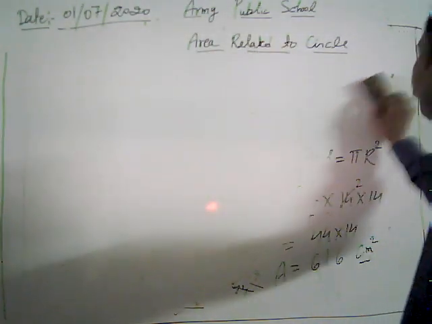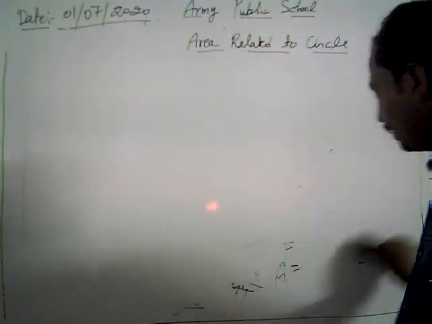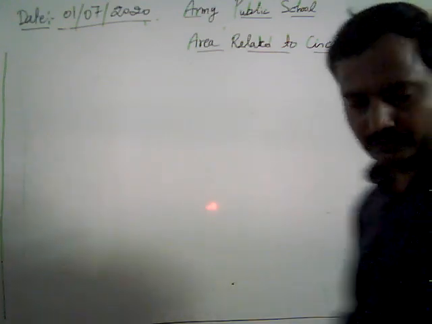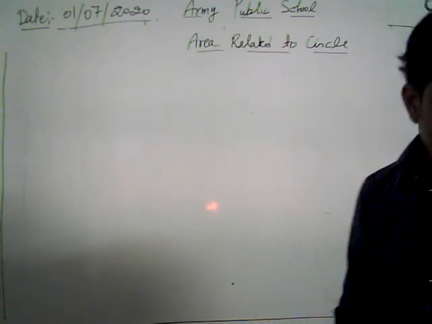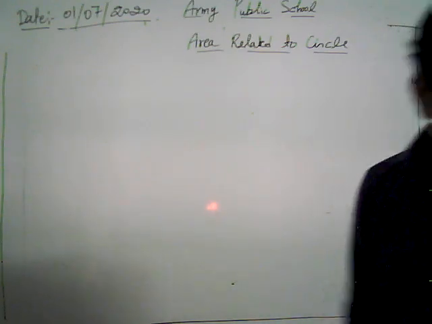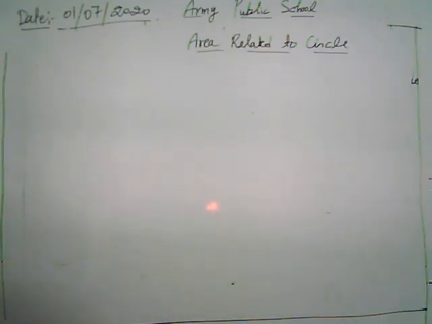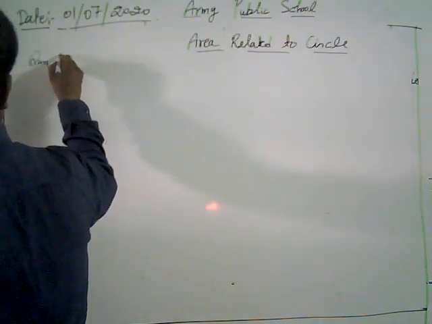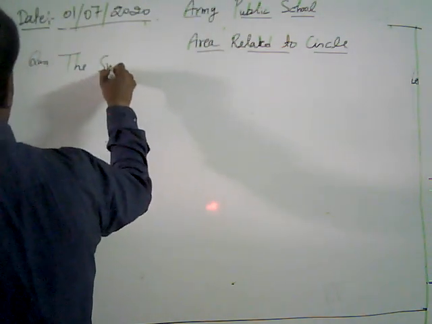Till now we have discussed 2 basic problems based on area related to circles. Now look, what do we have in our next problem? The sum of radii of two circles is 140 centimeter.